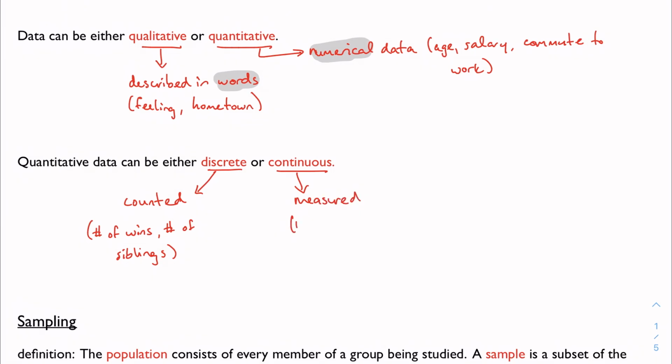So things like your height, weight, even something like price, even though price we usually think about as discrete because you kind of count cents. We typically think about price as continuous quantitative data.